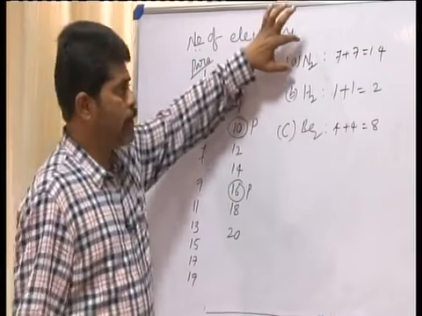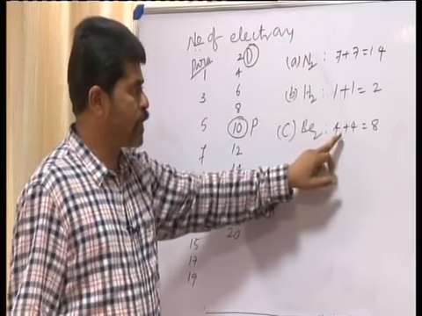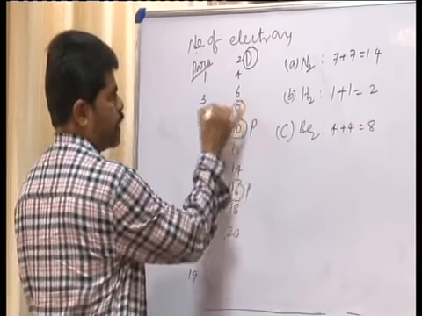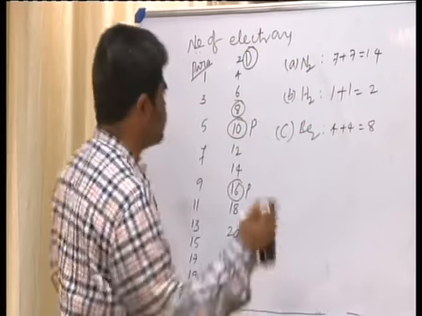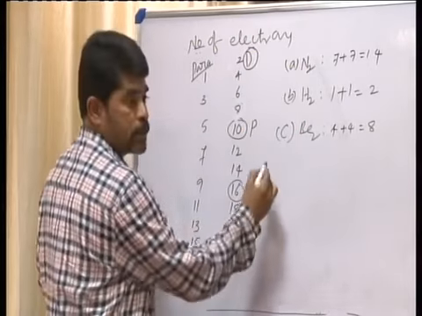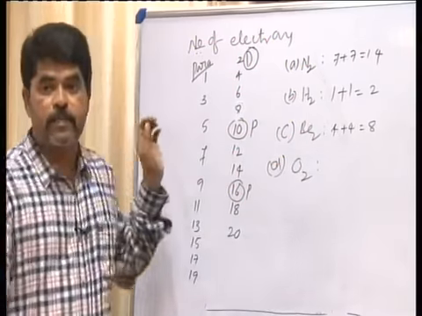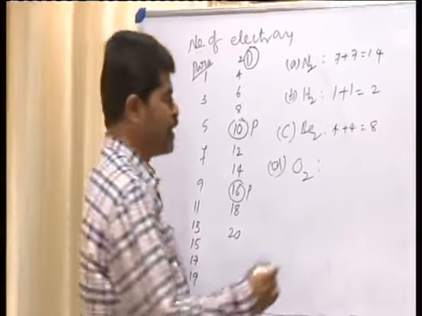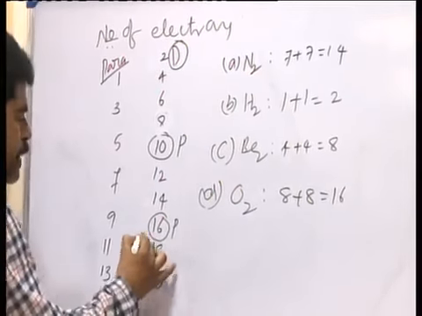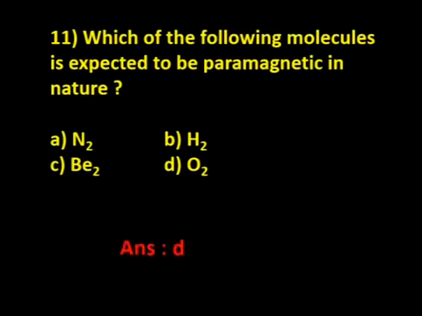You know hydrogen, then helium, lithium, beryllium, with the number 4 plus 4, it is 8. 8 is again diamagnetic only. Okay. Now you consider the next one, D, oxygen. Atomic number of oxygen is 8, so it is 8 plus 8, 16. With 16 electrons, it is found to be paramagnetic. That is, option D is the correct answer.